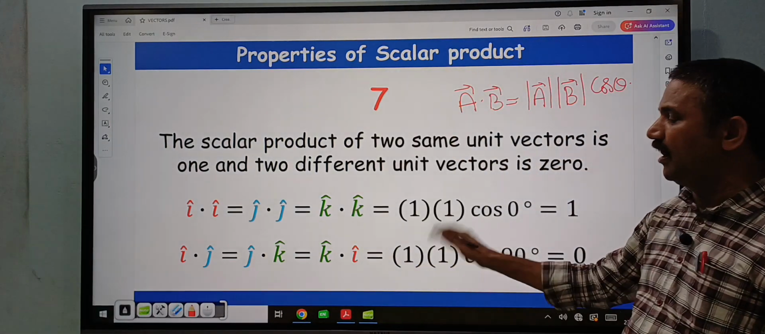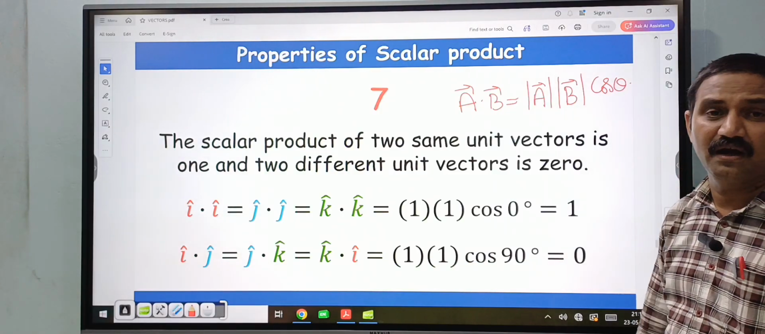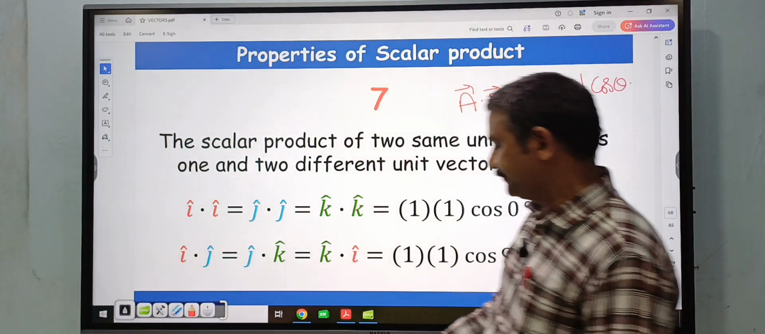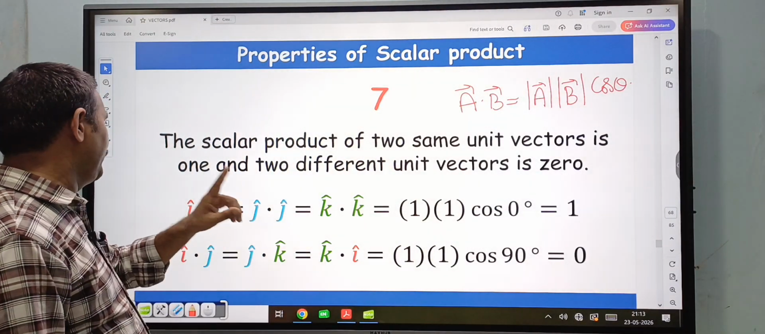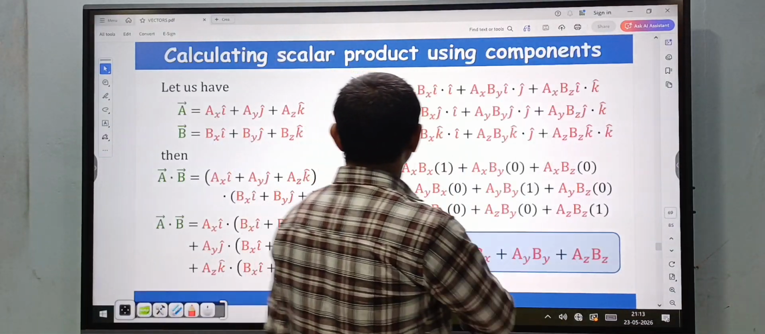So I cap dot J cap or J cap dot K cap or K cap dot I cap, whatever, except the same unit vector cases, in all remaining cases the dot product of the two unit vectors is 0. I cap dot I cap is 1 and I cap dot J cap is equal to 0.